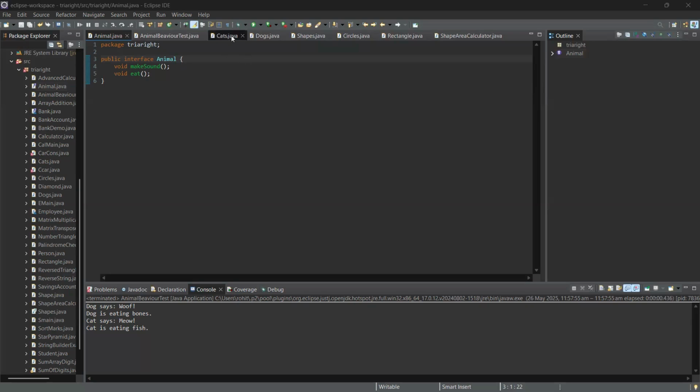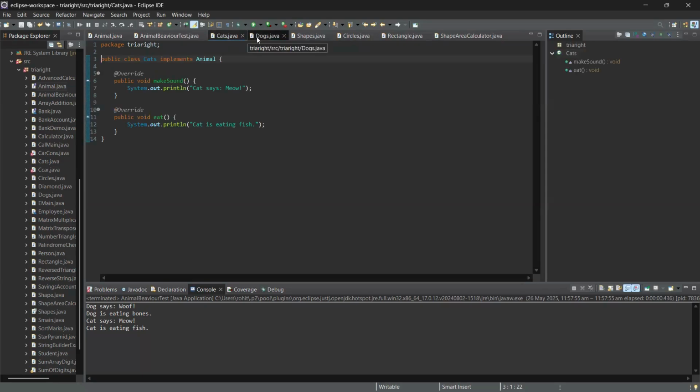Now let's make the classes that will implement Animal. First, Dog as a class. This Dog class implements Animal. It will override the methods of that Animal interface, public void makeSound. It will print the sound, woof woof, and it will also eat, so we override that method also, and for eat it will print that the dog is eating bones.